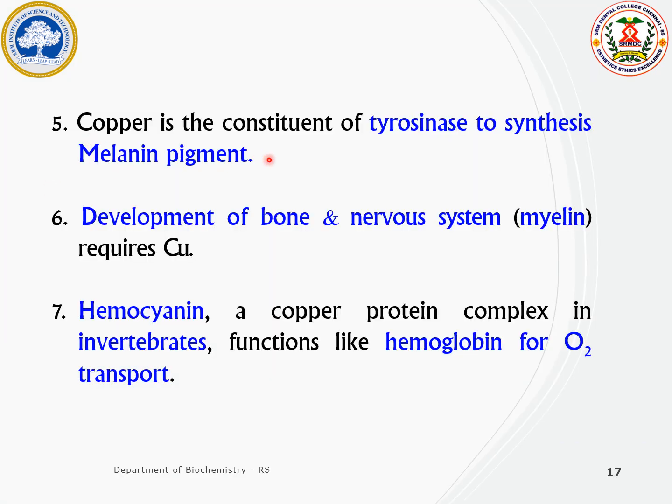These are the various other functions of copper. The copper acts as a cofactor for the enzyme tyrosinase to synthesize melanin pigment. The copper is also involved in the development of bone and the myelin sheath of the nervous system. Copper is also involved in the synthesis of a complex protein called hemocyanin in the invertebrates.